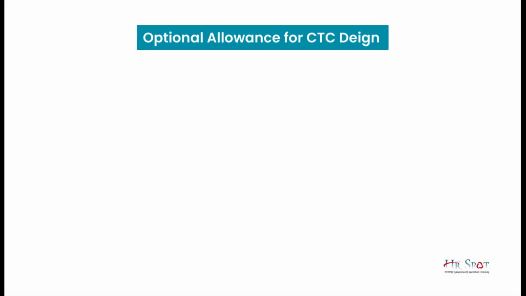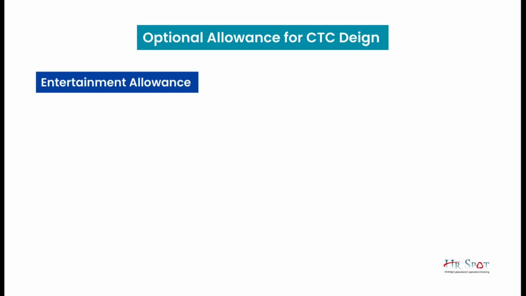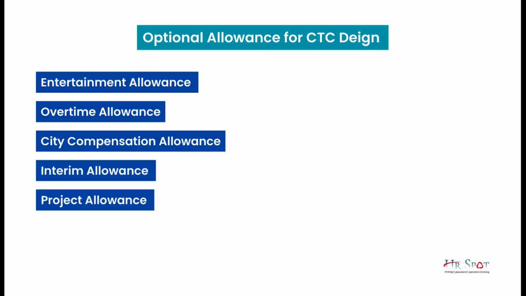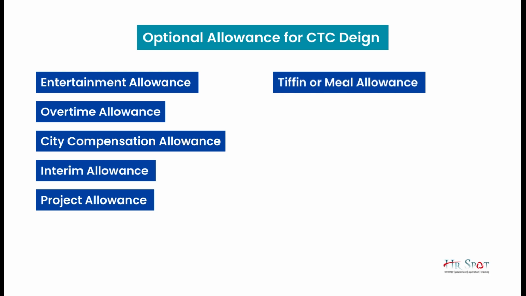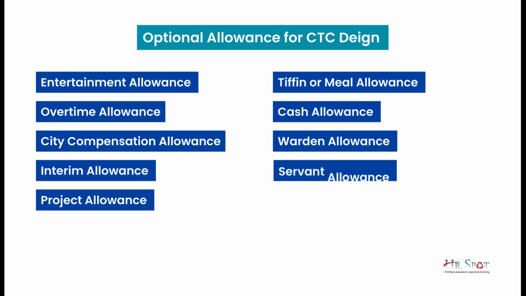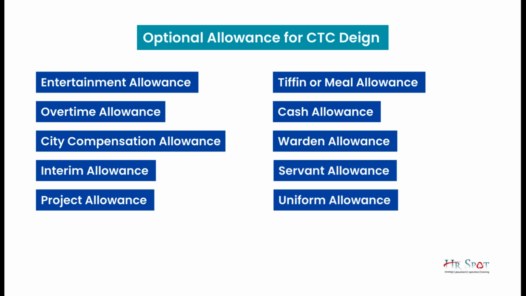Some of the allowances you can use are entertainment allowance, overtime allowance, city compensatory allowance, interim allowance, project allowance, tiffin or meal allowance, cash allowance, warden allowance, servant allowance, uniform allowance, etc. These are all allowances that you can use in your CTC structure to make it more comprehensive and competitive.